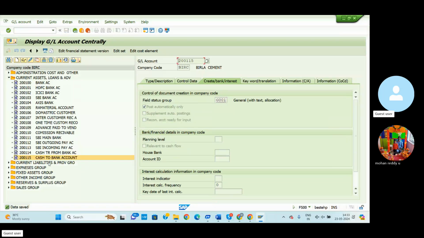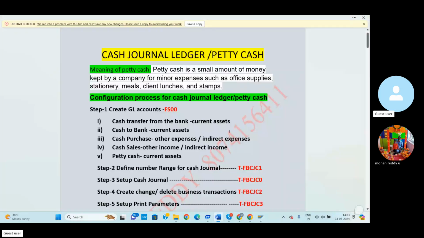So then automatically one more GL account, cash to bank account. The top one is cash transfer from bank, which means we can receive the cash from the bank. And here, cash to bank account means we can deposit the cash to the bank. So from means we can receive, to means we can deposit. So now we have created the two GL accounts.